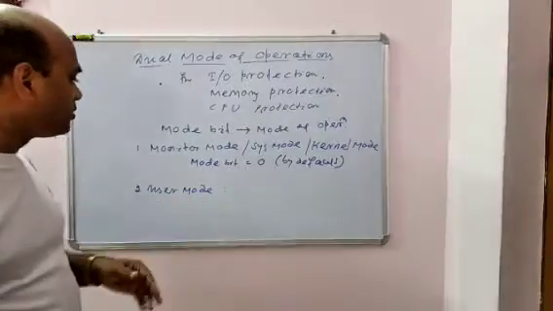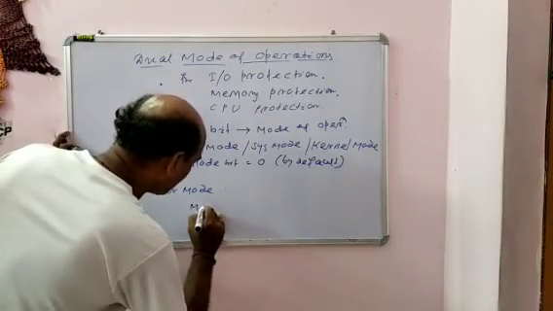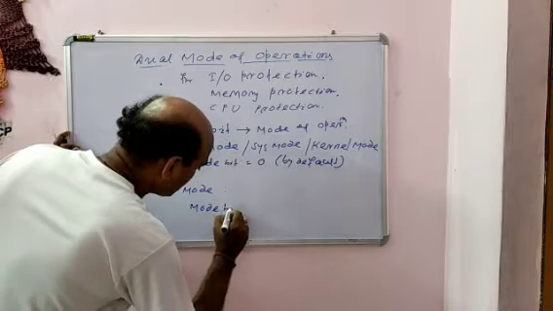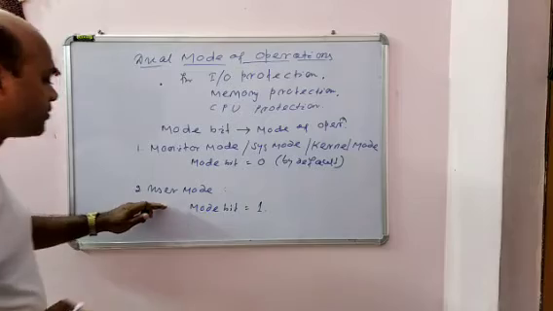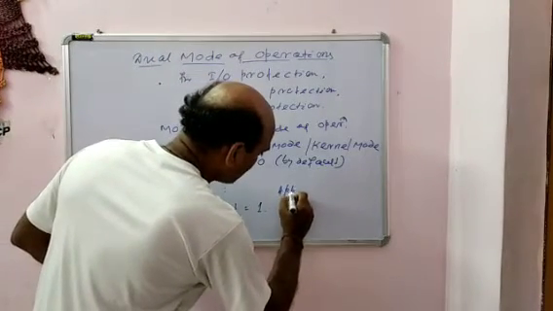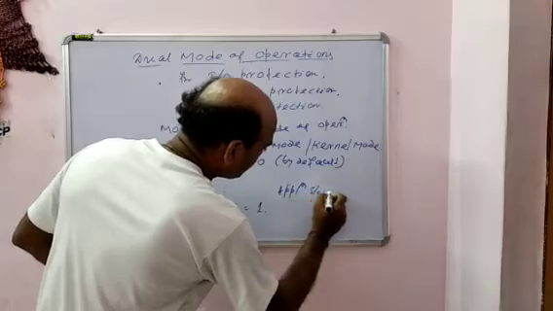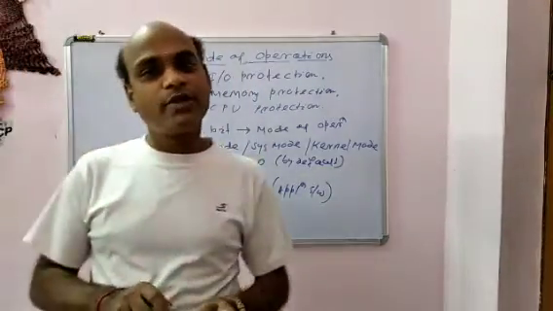Here the mode bit will be changed from 0 to 1. This is the user mode. Now the instructions of application software are ready to be executed.